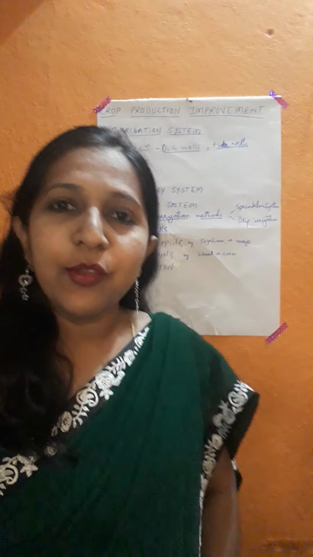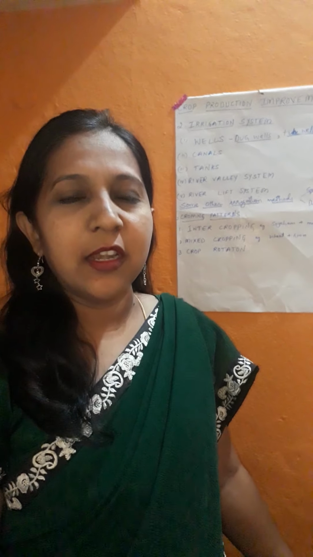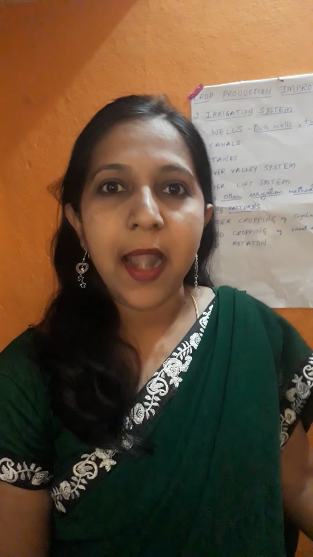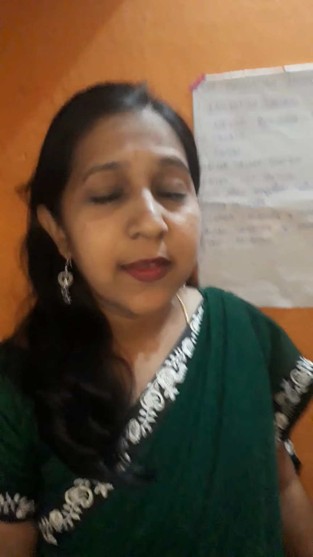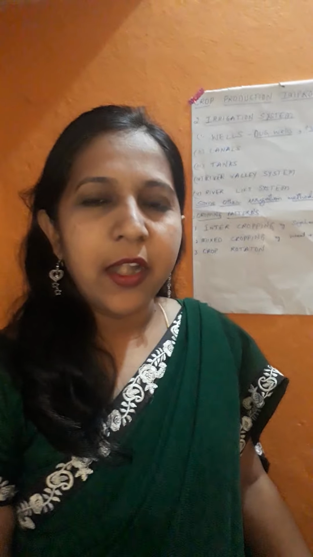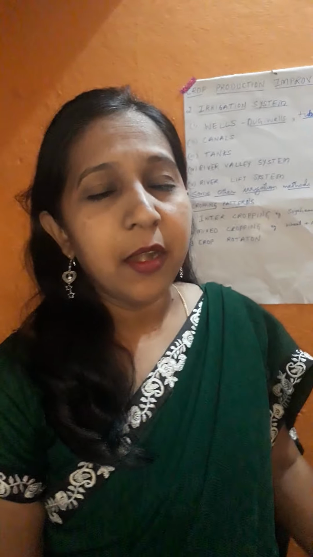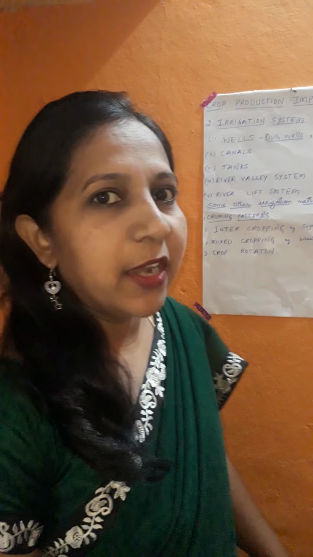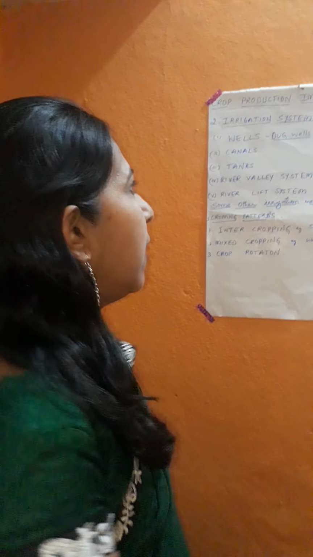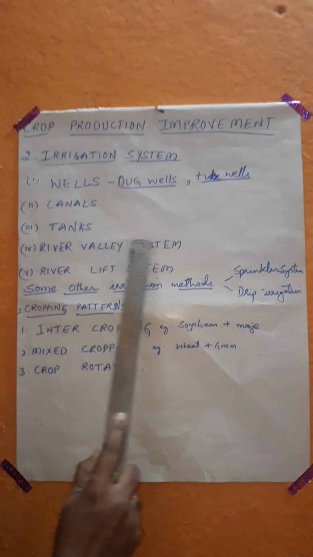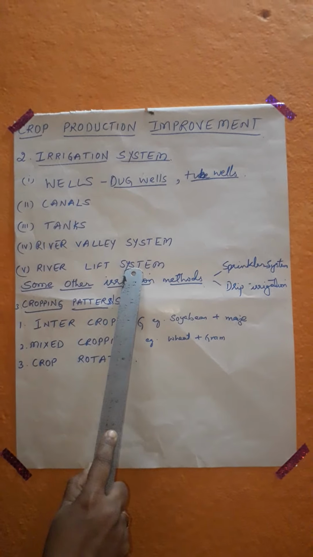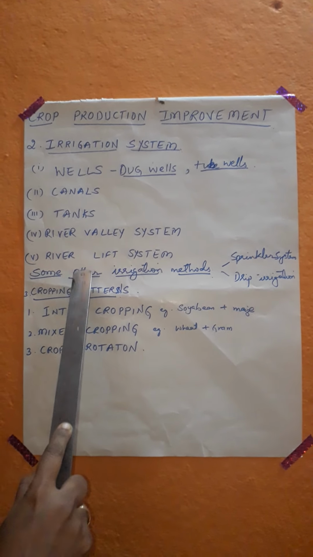First of all, you should know the meaning of irrigation. Irrigation is nothing but the process of watering the plants, the crop plants. The process or technique of watering the crop plants is called irrigation. In our country, mainly all the farmers depend on the monsoon for their crop production. Here we can see the different systems in our country: wells, canals, tanks, river valley system, river lift system. These are the different techniques which they are using.